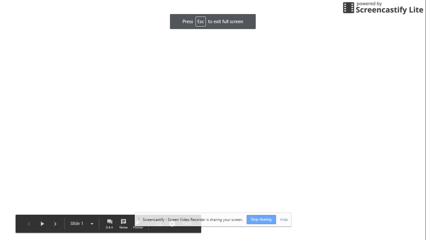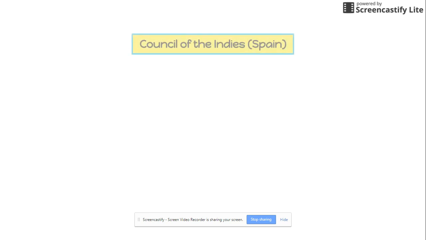Let's talk a little bit about the formation of Spanish society here in the Americas after they began to conquer their territories here and started to colonize. The territories here in the Americas were ruled over by a Council of the Indies that was back in Spain. And the Council of the Indies was in charge of overseeing how they were going to run the land here.